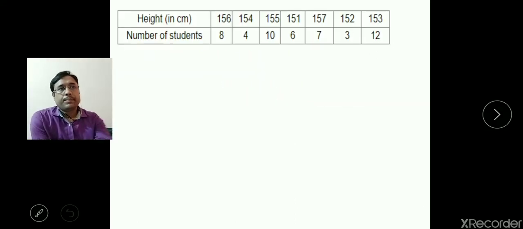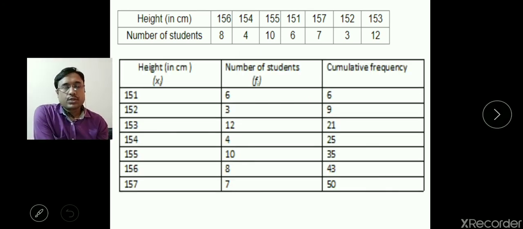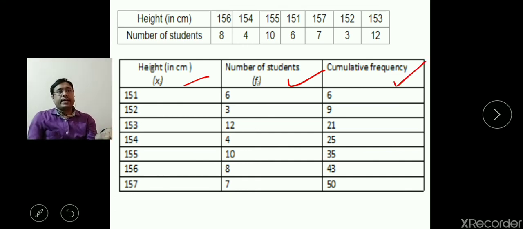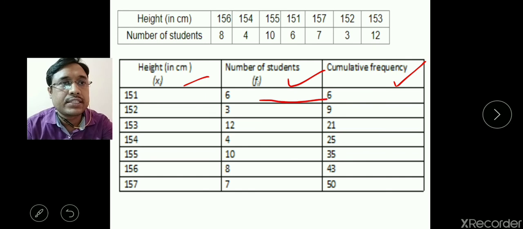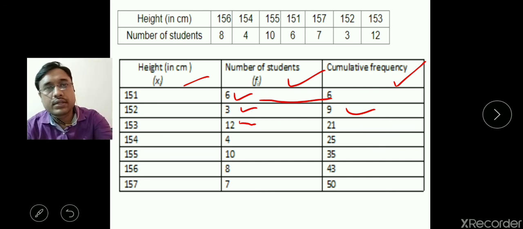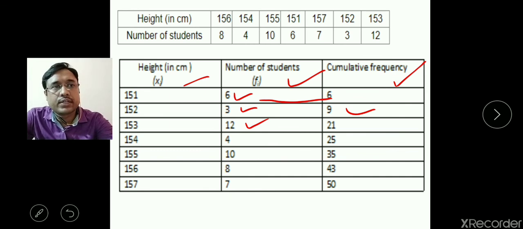Here also, based on the table given in the question, you will prepare the cumulative frequency. The first column is height in centimeters, the second column is frequency, the number of students, and then the cumulative frequency. One by one you will add. The first cumulative frequency 6 stays the same, then 6 plus 3 gives 9. Then adding 6, 3 and 12, the sum 9 plus 12 is total 21, which you write here.